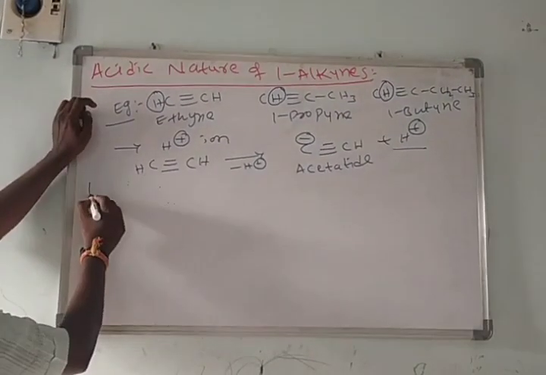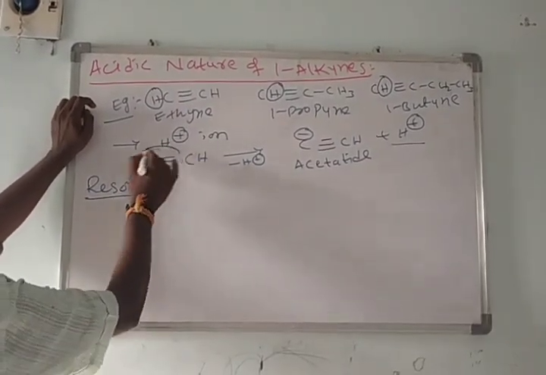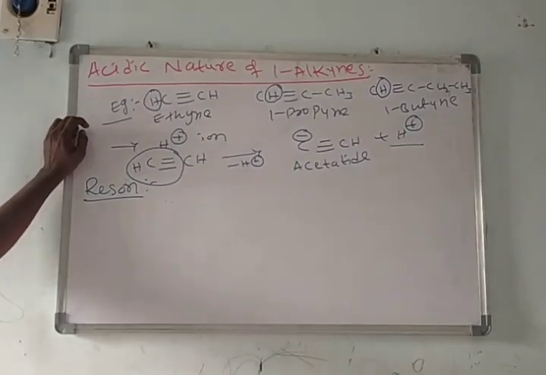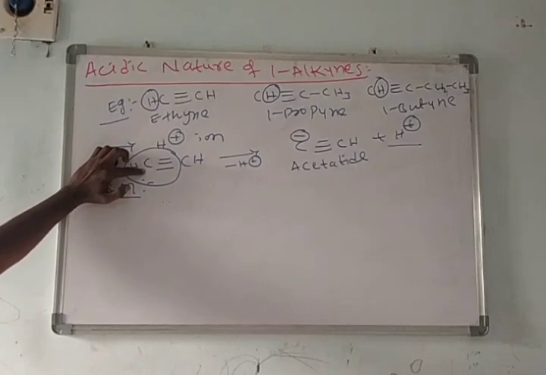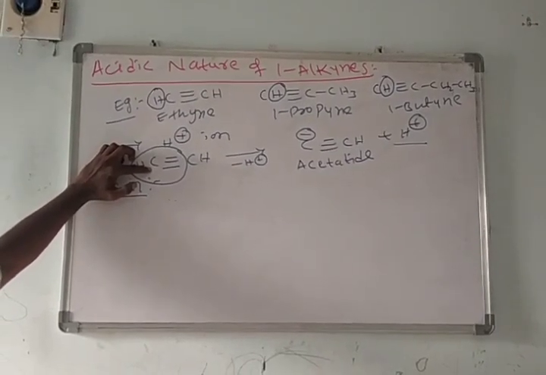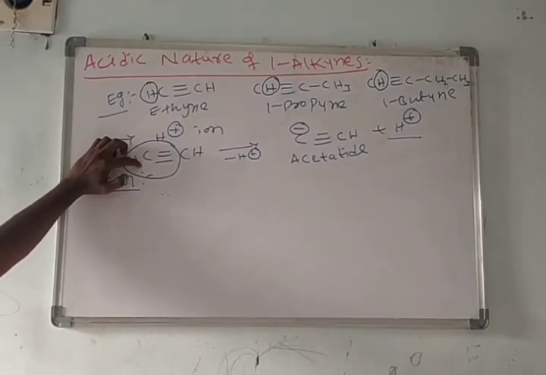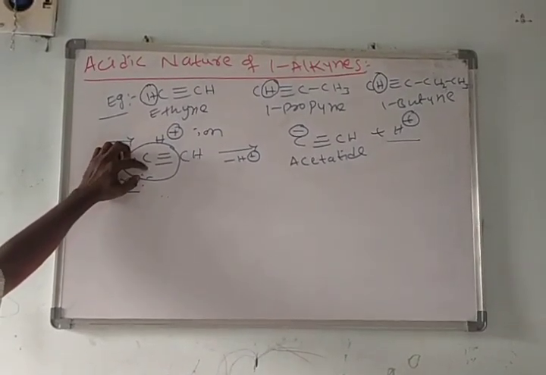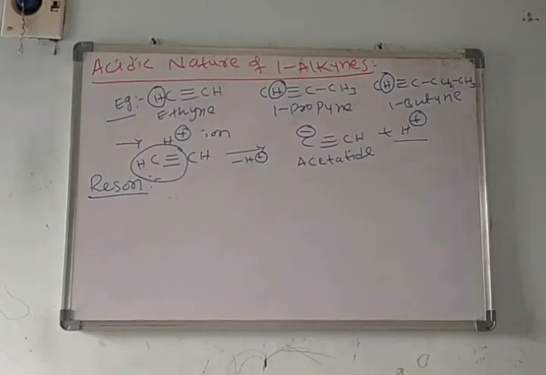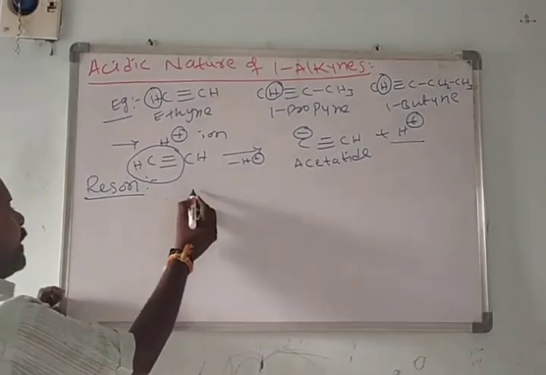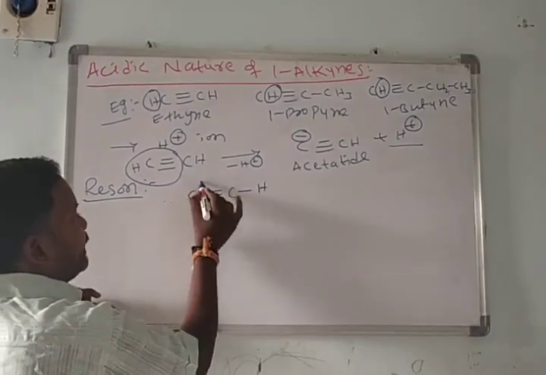What is the reason for the acidic nature of this triple bonded carbon? Why does this carbon release H plus ion? Not alkanes, but alkynes, exclusively 1-alkynes. 1-alkynes show this property. Over here, carbon triple bond carbon with a hydrogen atom. This is the system.